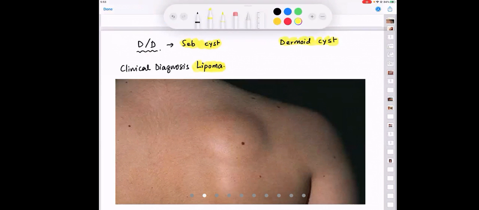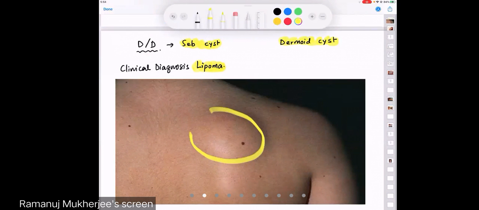For every swelling that I have taught till now, it is up to you now. You are going to think and tell me, why is this not a sebaceous cyst? Why is this not a dermoid cyst?